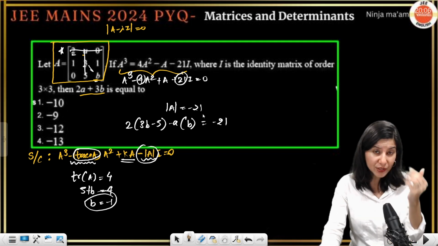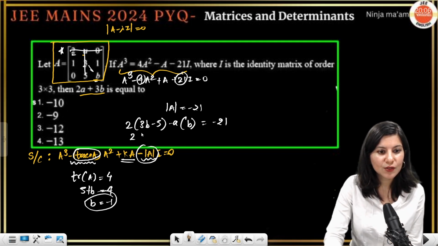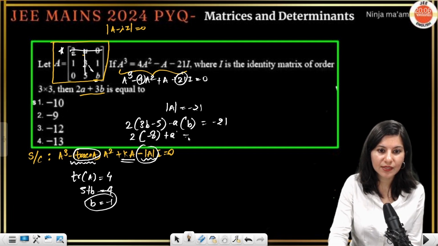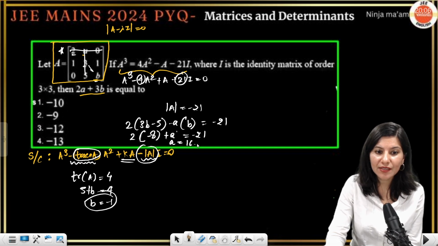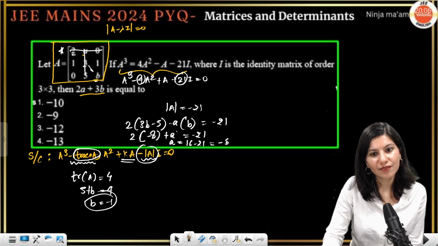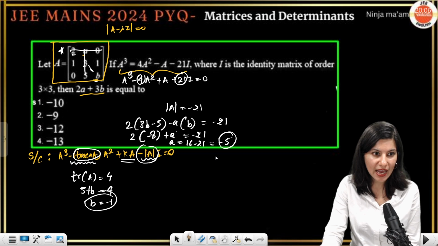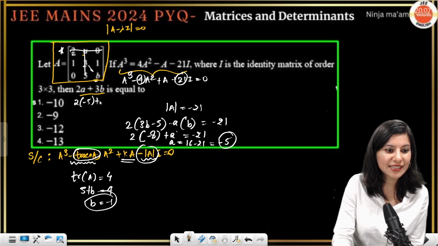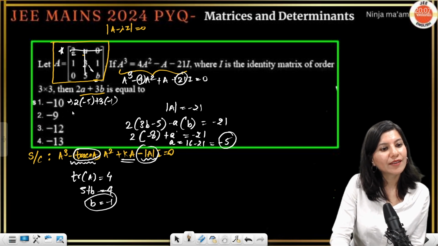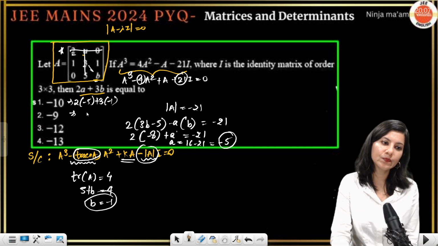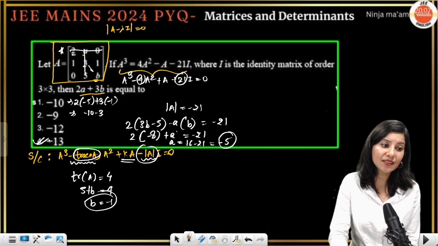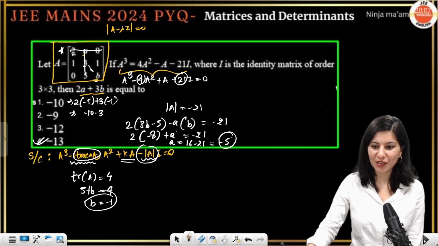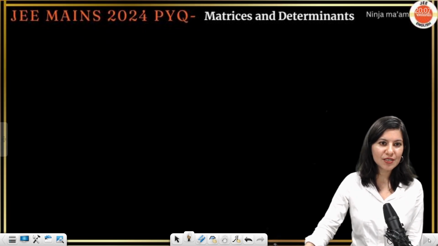Now B value you can put right away, which is minus 1. So this is 2 minus 8 and plus A is equal to minus 21. 8 2s are 16. So A is equal to 16 minus 21, which is going to be minus 5. A is minus 5 and B is minus 1, both are negative. Okay. So 2 times minus 5 plus 3 times minus 1 will give you minus 10 and minus 3. So minus 13, option D is absolutely right. So we are done with today's session.